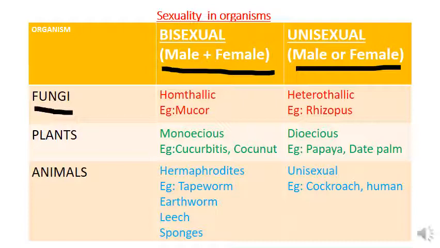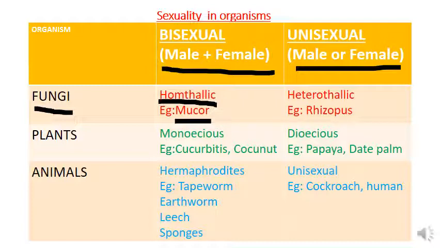There are some terms associated with these bisexual and unisexual conditions. First one, in case of fungi: if a fungus produces both male and female gametes, we call it homothallic. In case of fungi, the bisexual condition is called homothallic.